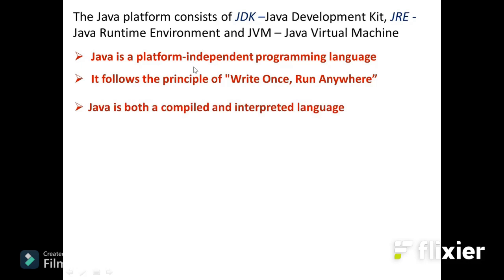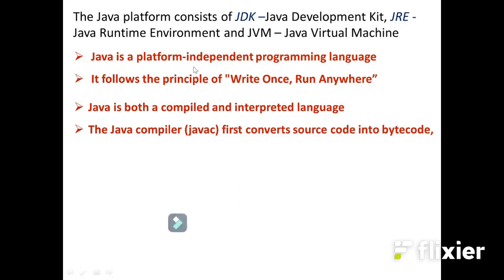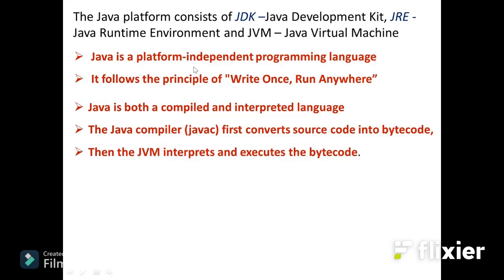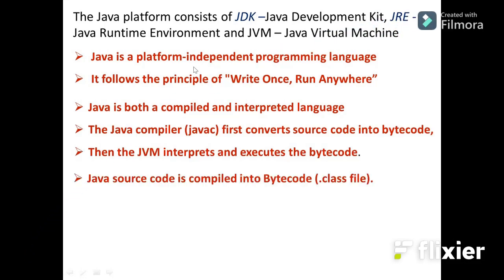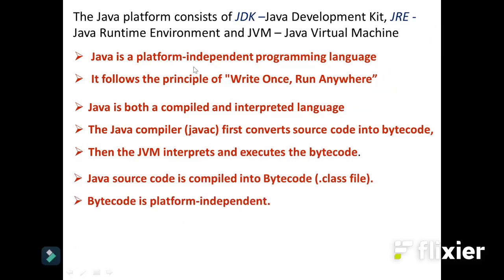Java is both a compiled and interpreted language. We are using both the compiler and interpreter. The compiler first converts the source code into bytecode. The JVM interprets and executes the bytecode. The Java source code is compiled into bytecode, that is a .class file.